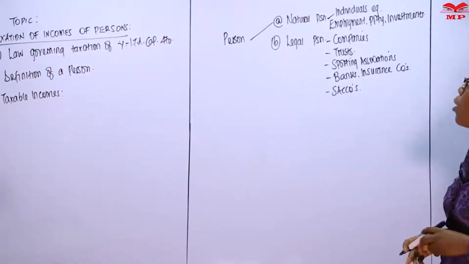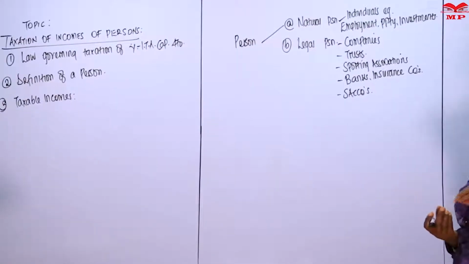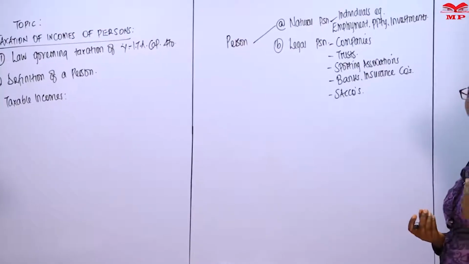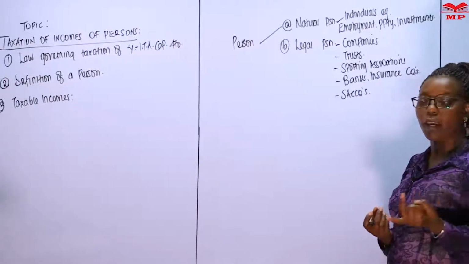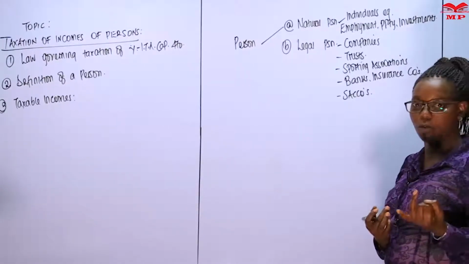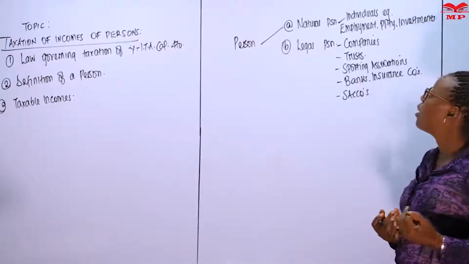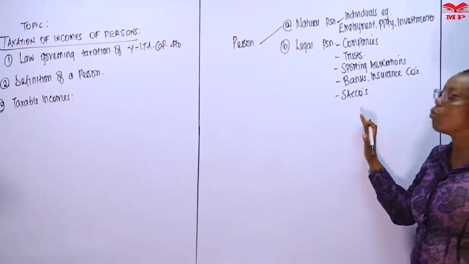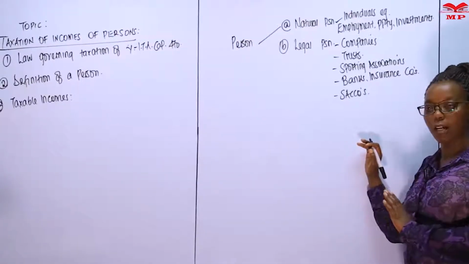For the legal persons, we shall tax them using a tax rate that is proportional. That was covered in the introduction to tax, where we said that there are three main classifications of tax. It can be classified according to administration procedures, or according to the rates, or according to the units that they are based on. So when you are dealing with the legal person, it will be under rates, where there is going to be a proportional tax.